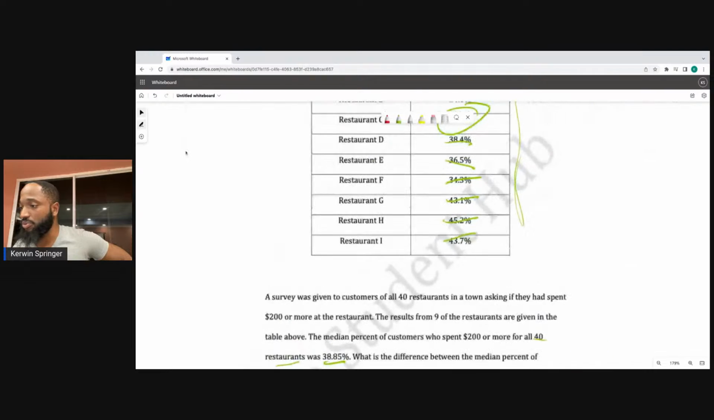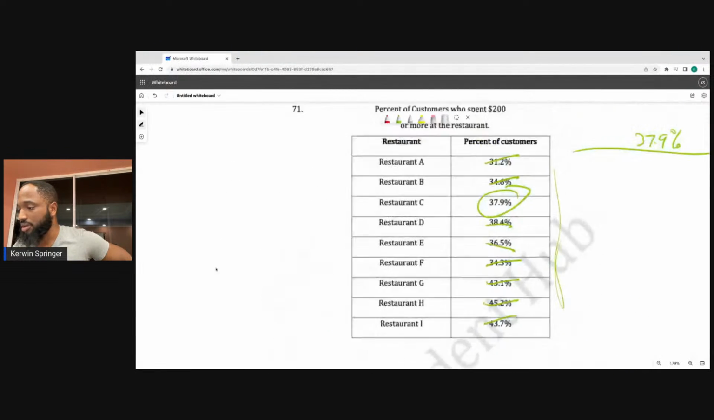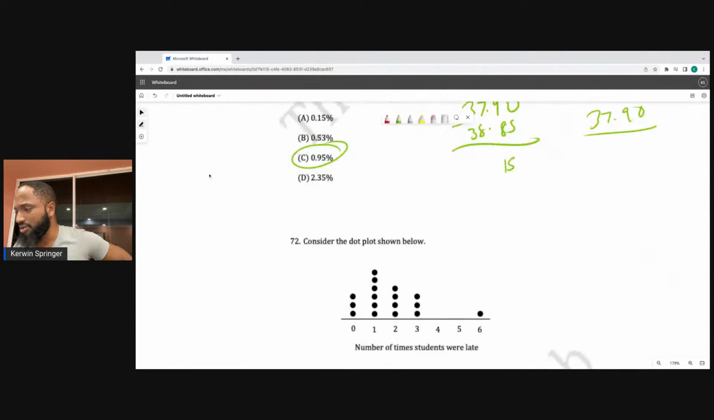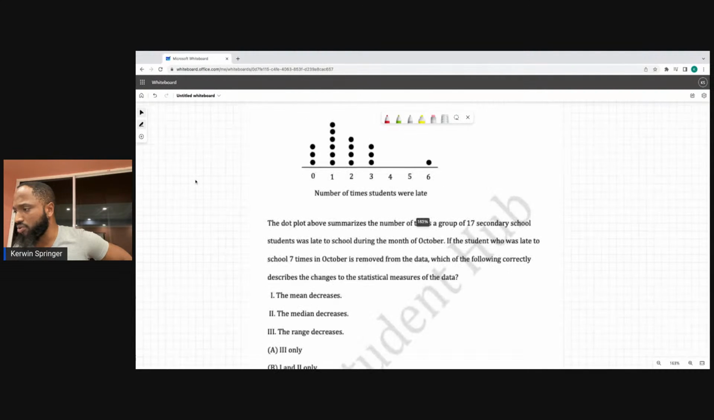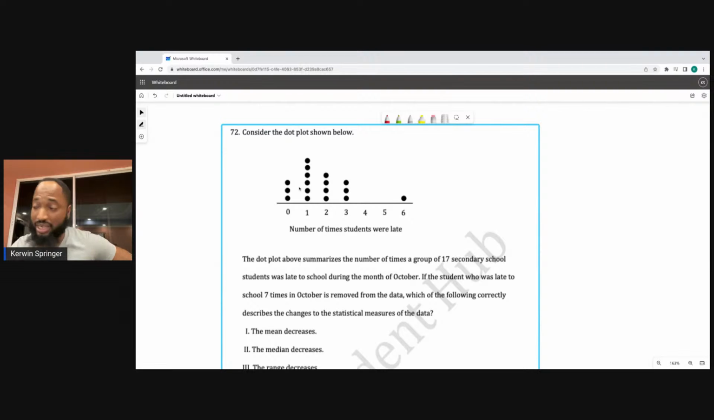You have to get the median. Hope you know how to get a median. Now we know number 72. Consider the dot plot shown below. A dot plot is a diagram that looks like this.